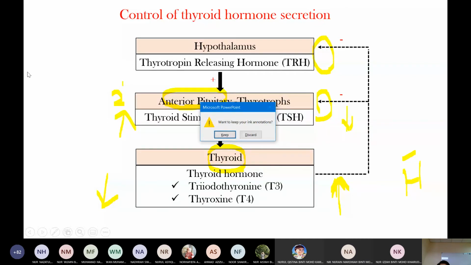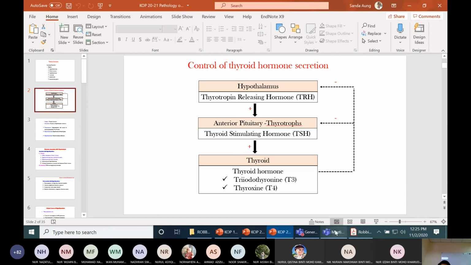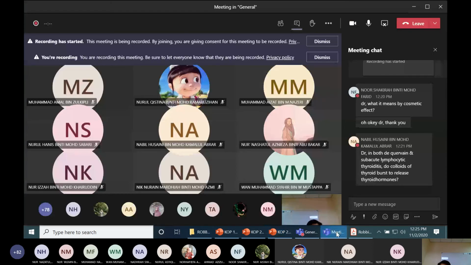Any question? Please ask. De Quervain and subacute lymphocytic thyroiditis. Yes, De Quervain thyroiditis, subacute lymphocytic thyroiditis.